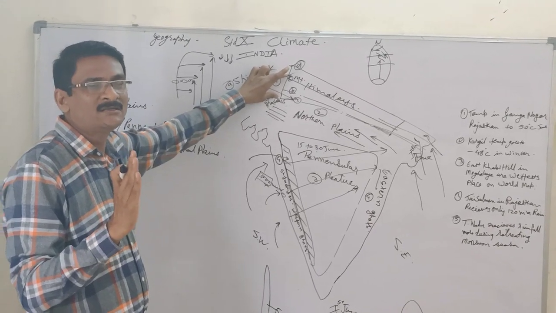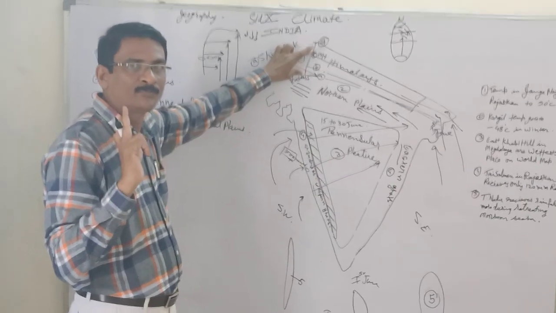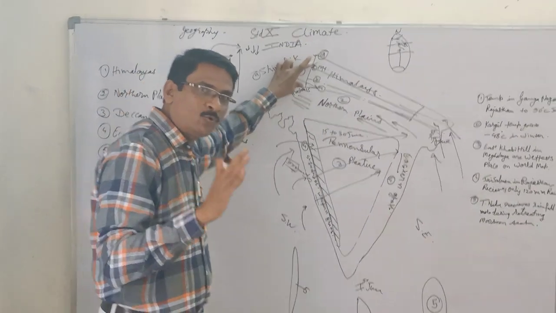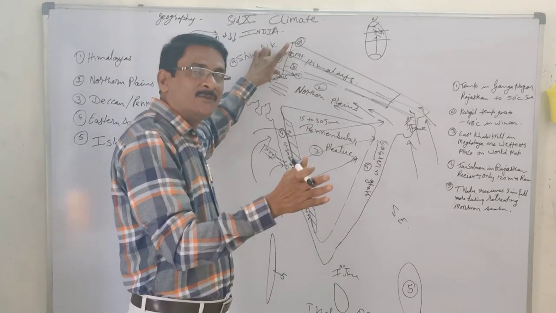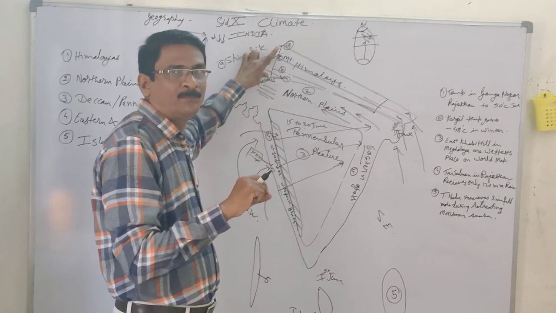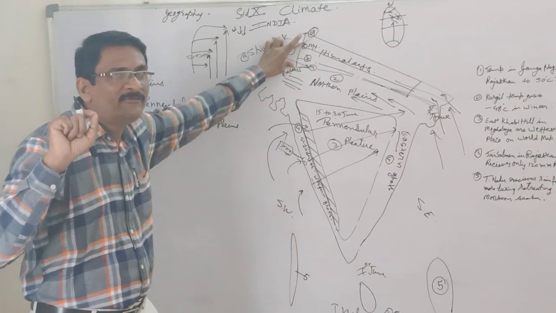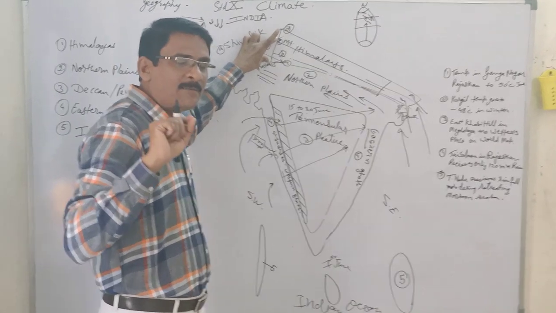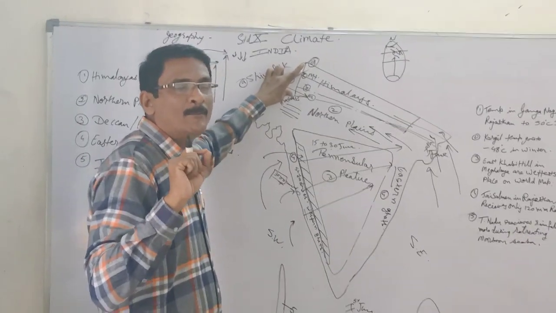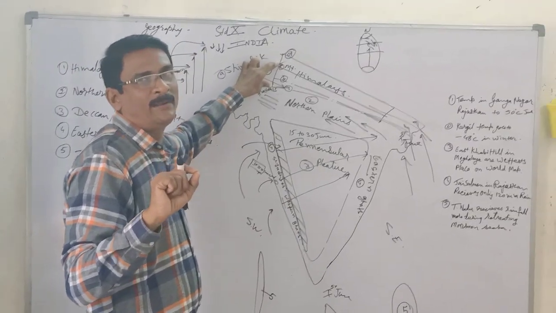The best examples are the Char Dham Yatra as well as Amarnath and Vaishno Devi. Because of this, the doors of these temples are not open for the pilgrims throughout the year. That is what we are trying to understand. Because of the heavy snowfall, these temples are closed for a major period of the year for the pilgrims.